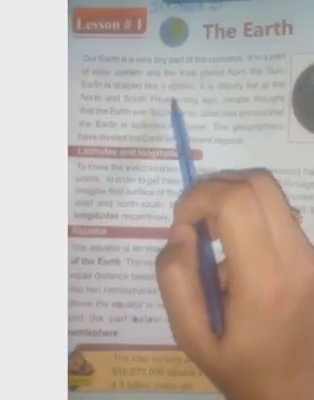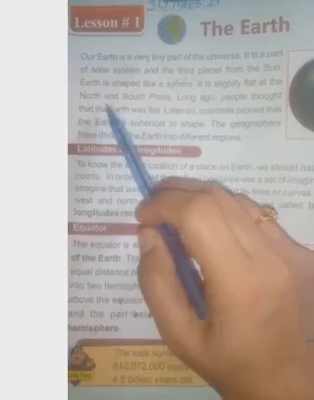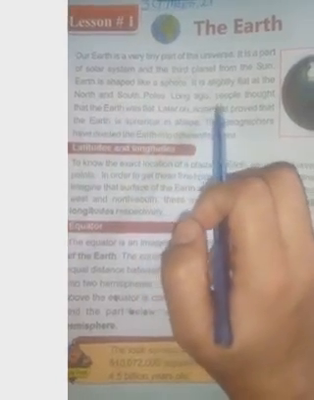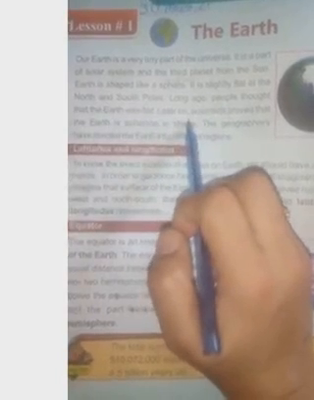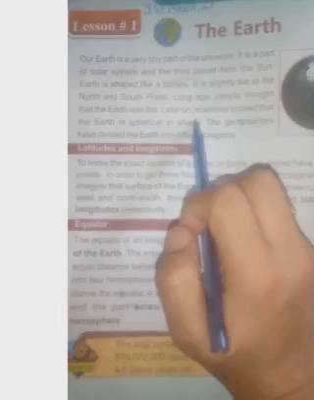Our Earth is a very tiny part of the universe. It is a part of solar system and the third planet from the sun. Earth is shaped like a sphere. It is slightly flat at the north and south poles. Long ago, people thought that the Earth was flat. Later on, scientists proved that the Earth is spherical in shape.